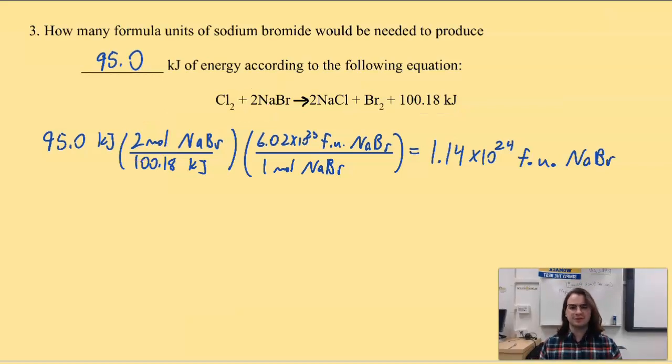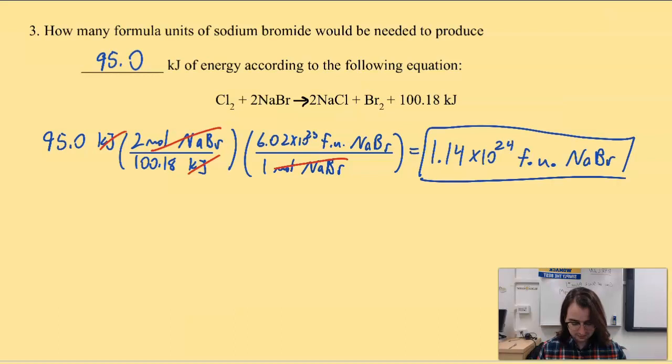This is a little different than what we're used to seeing, but it has to do with the equation itself. So I cancel out my kilojoules using the energy given, I cancel out my moles, the formula units is just good old Avogadro's number, and next thing you know, I have what I need: 1.14 times 10 to the 24th formula units of sodium bromide.